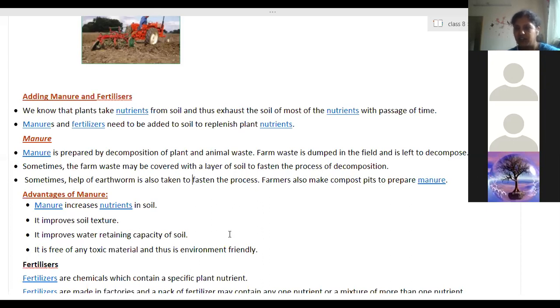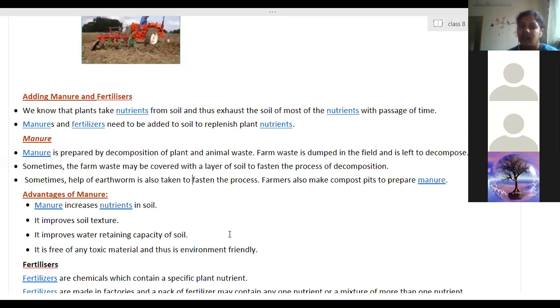Due to the addition of fertilizers, the soil turns acidic, and due to that acidic nature, all these microorganisms cannot survive, so they will die. So natural replenishment of the soil will not take place. Slowly, the fertility of the soil decreases. That will be very harmful for the growth of plants in such soil. Slowly that soil becomes useless.